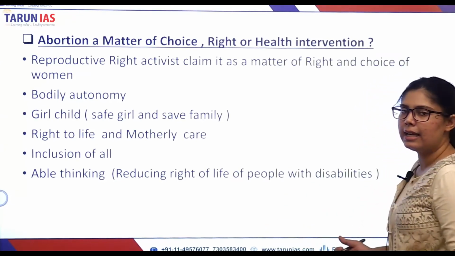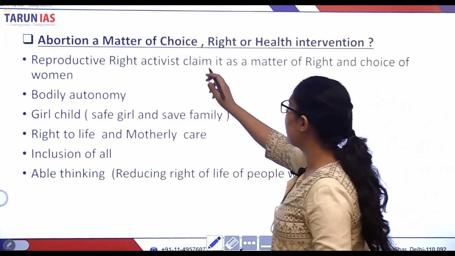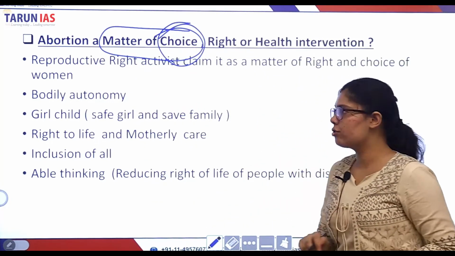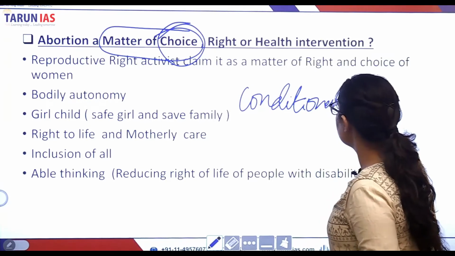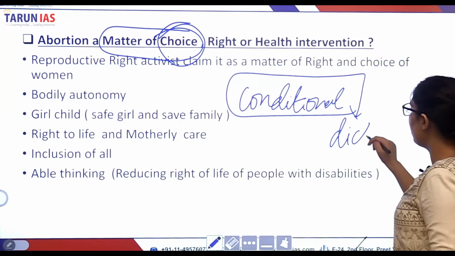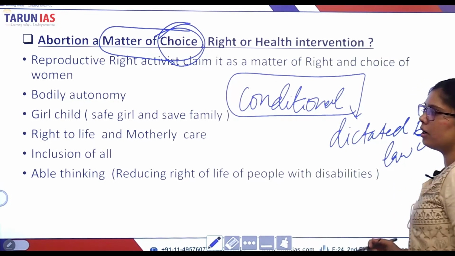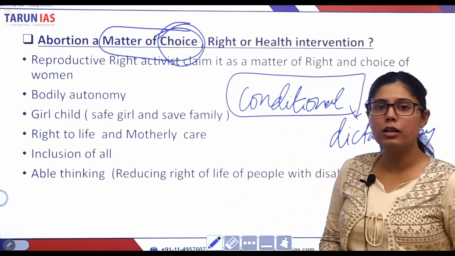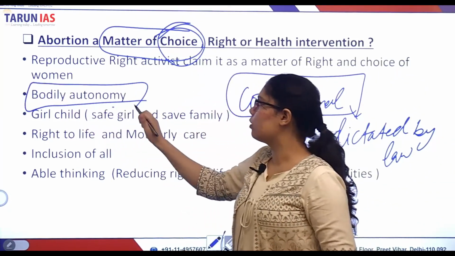The court definitely has expanded, but it has not recognized abortion as a matter of choice. That means the abortion is still conditional in nature, dictated by law, and it is not a matter of choice. That means the judgment lacks bodily autonomy of the women.